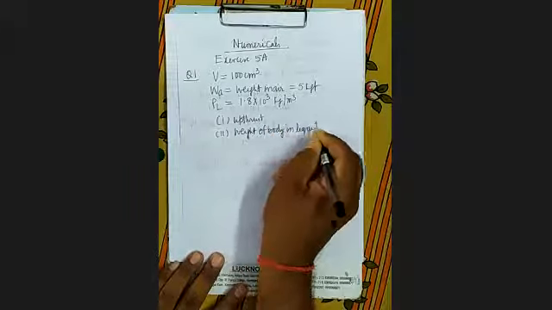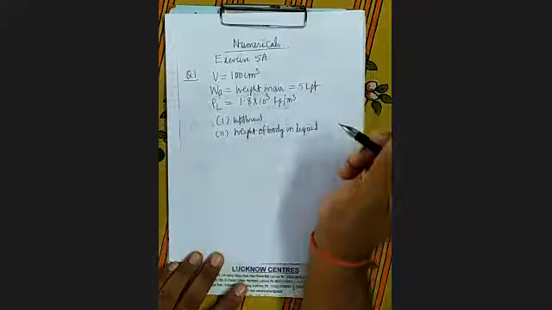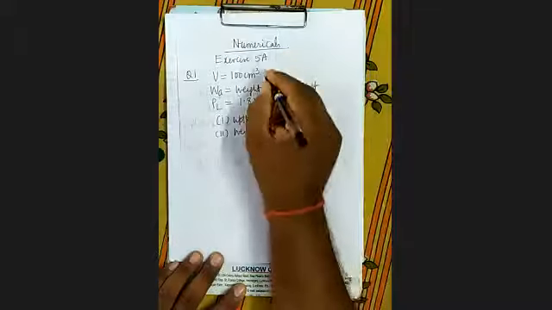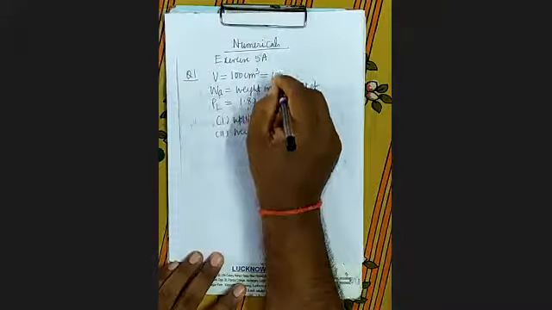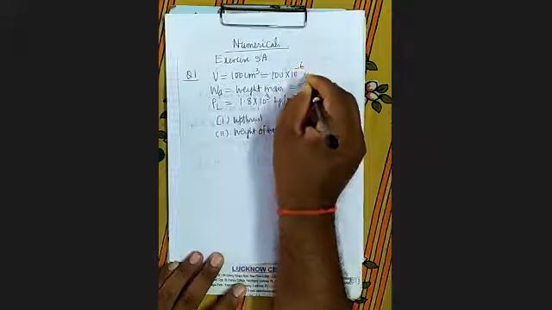So see here, volume is given in centimeter cube. How will you convert it to meter cube? You multiply with 10 to the power minus 6 meter cube.